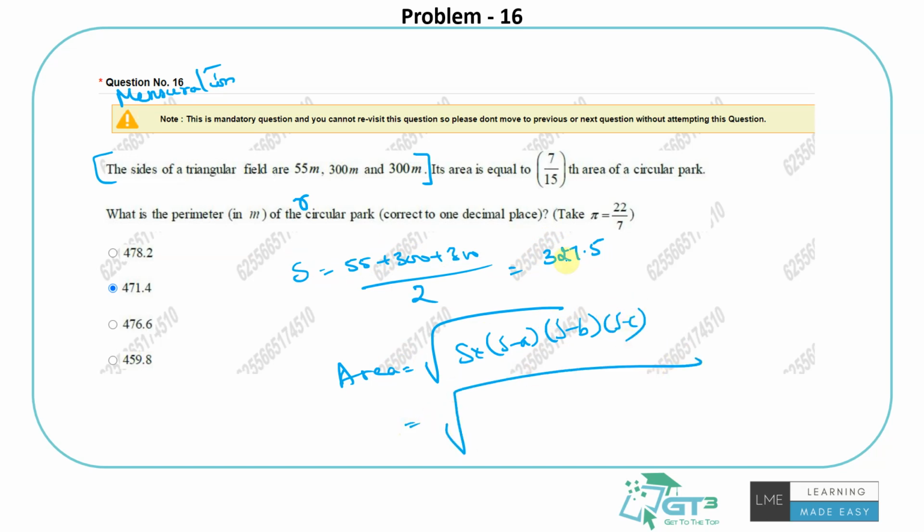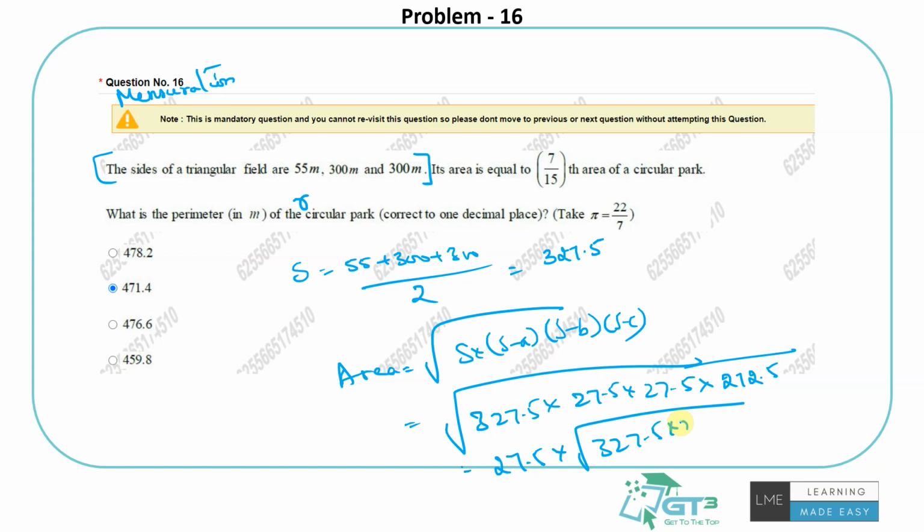So 327.5 minus 300 is 27.5. Another side also 27.5. 327.5 minus 55 will be 272.5, right? So here 27.5 will come out of the square root, into 327.5 into 272.5.